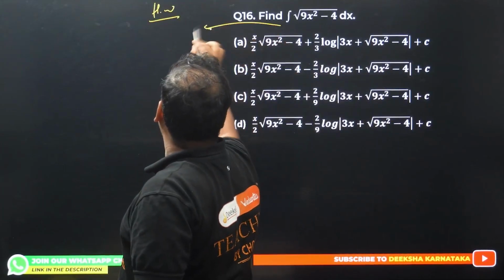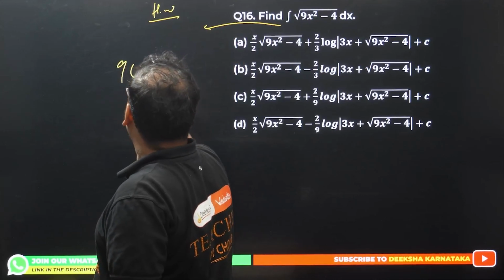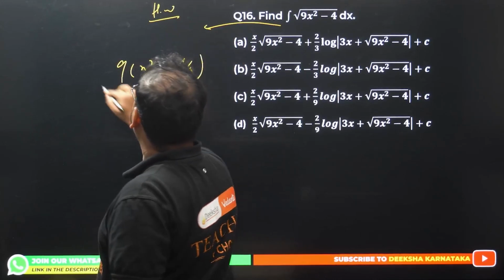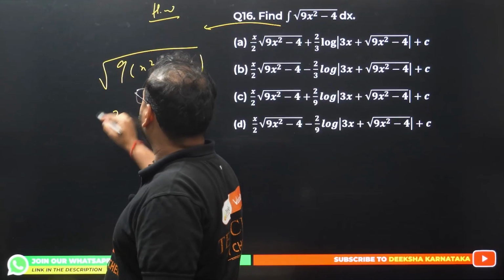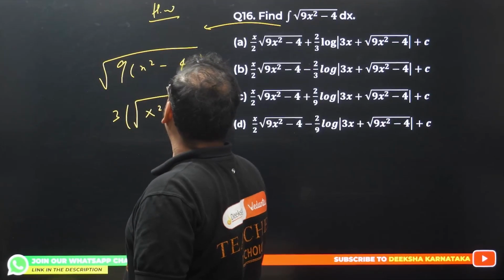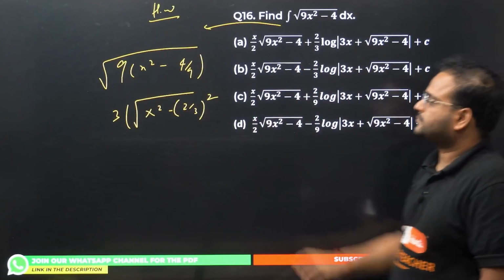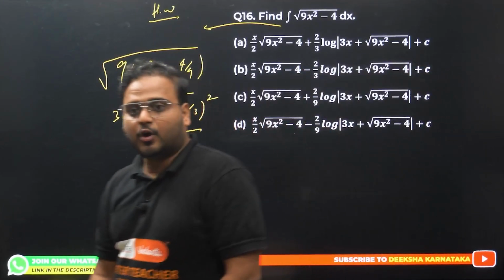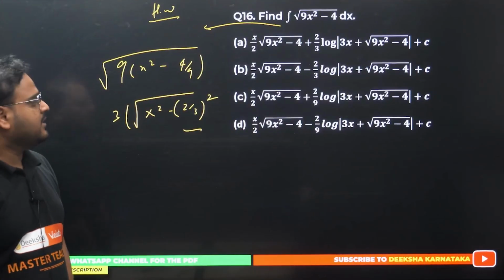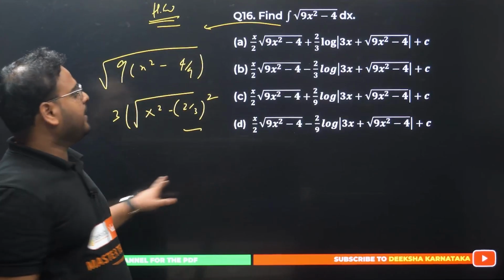In this case, what you're going to do? Take 9 common. It'll become x square minus 4 by 9 in the root. The root will come out as 3, so I have 3 outside the root. Now x square minus 2 by 3 the whole square. Apply the formula now. You'll have log in this case, log plus log, right? Check this out. There's a homework. This completes the session today.